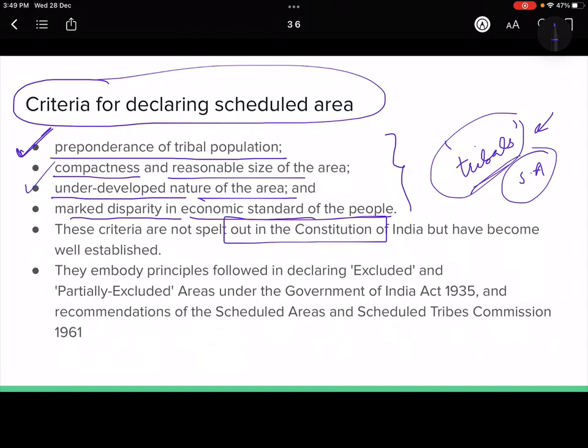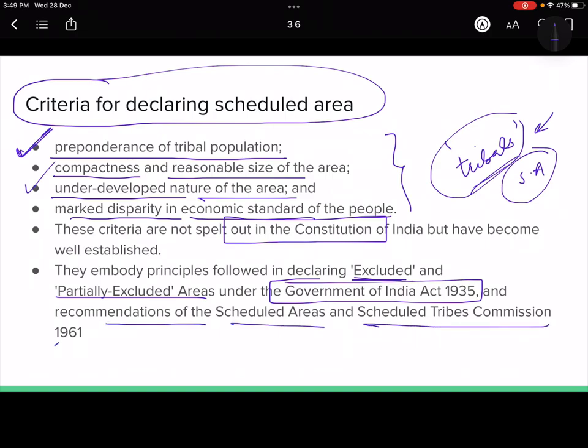But we have taken these from principles established since the Government of India Act 1935, when in the British era they described excluded or partially excluded areas, or from the recommendations of the Scheduled Areas and Scheduled Tribes Commission of 1961. So these principles have become a convention from different acts like the 1935 Act or the recommendation of the Scheduled Areas and Scheduled Tribes Commission.